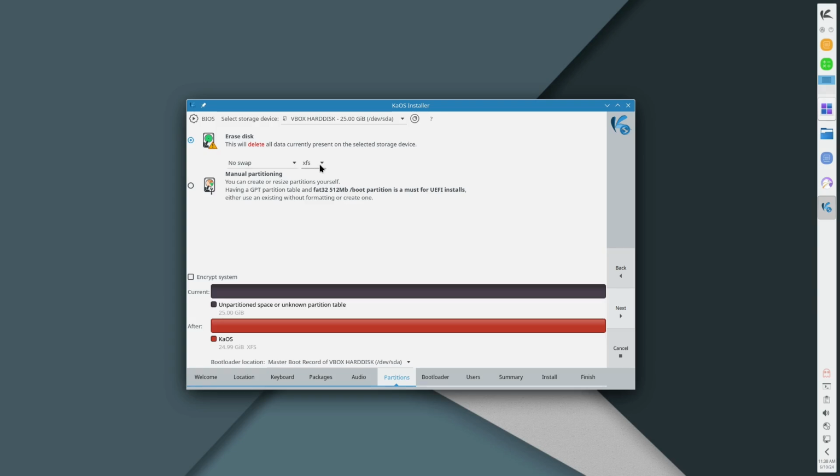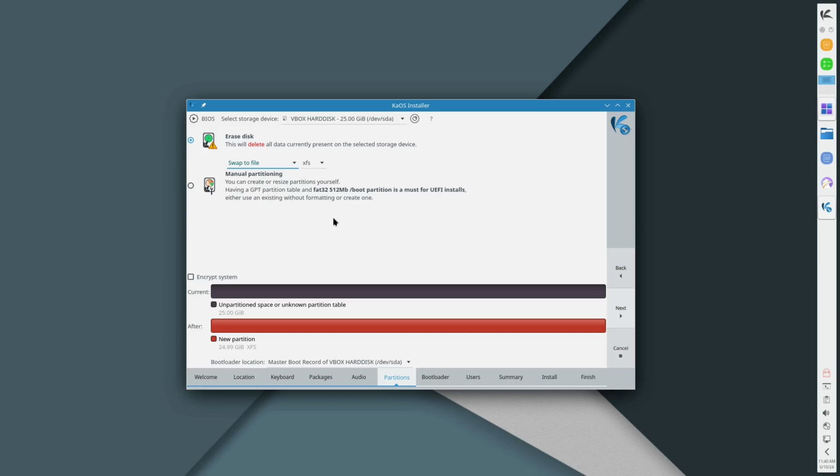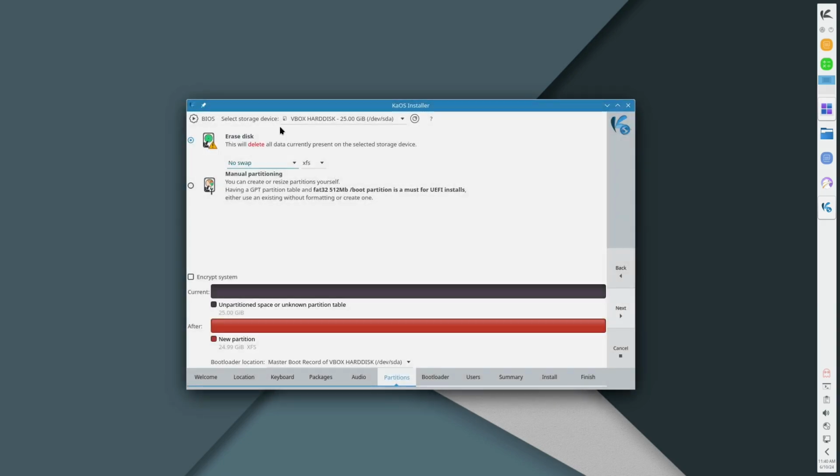You can see our default is XFS. We can do XFS, ext4, Btrfs, or ZFS. And then you can choose your swap with Hibernate, without, or swap to file. Let me go ahead and change that to swap to file. We'll see if that makes things work a little bit better. Okay, that checking file system was spinning for quite a while when I made that change, and it never stopped. I actually canceled it. This is that screen here. So I don't know what it's doing. If it needs to do this, I have no idea. I'm going to go ahead and switch it back to swap to file.